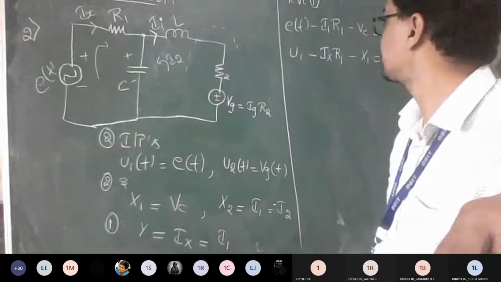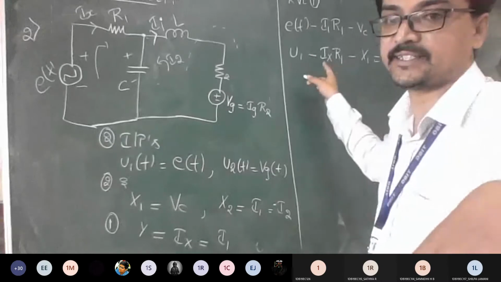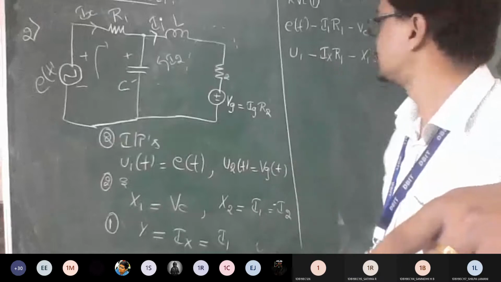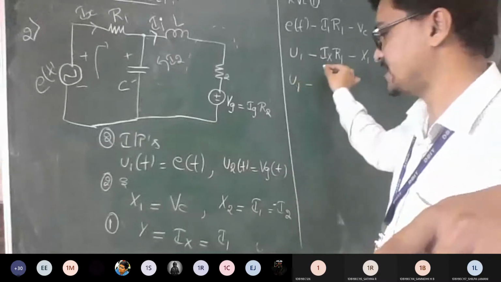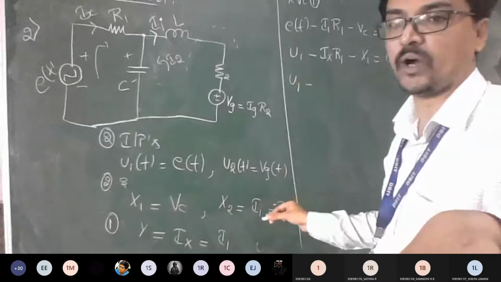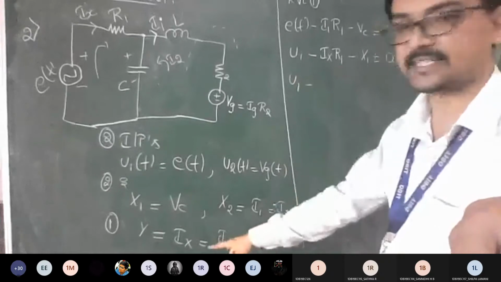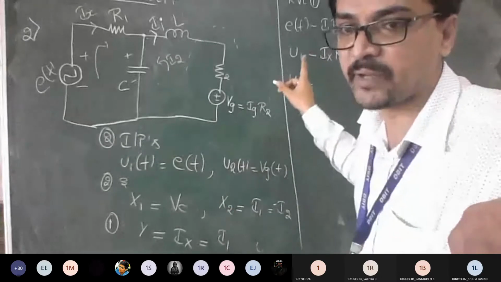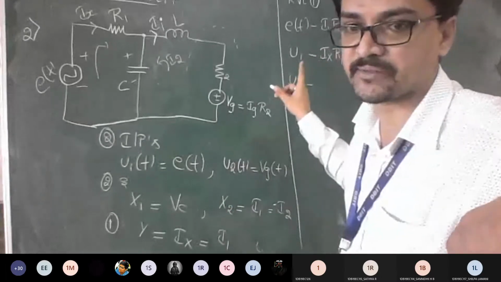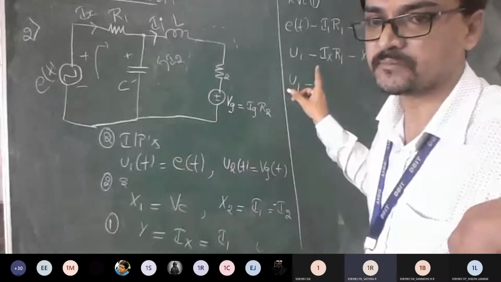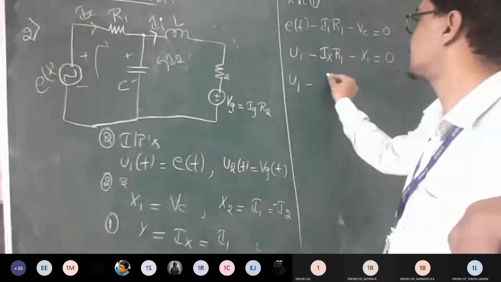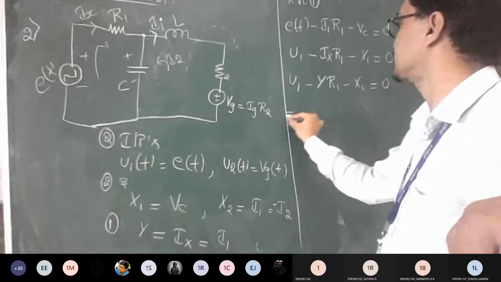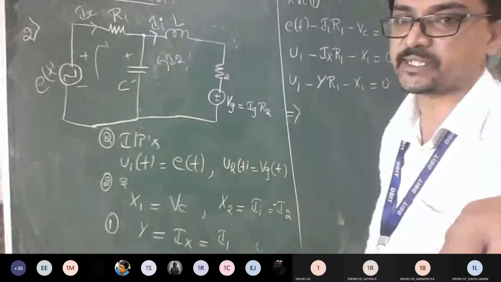What exactly can I get from this? See, I can get Ix, I think. Ix is output, right? Yes, sir. So if you want, you can write one more. What is Ix? Ix is nothing but Y. So you can write Ix as Y. It means that by applying the mesh equation to the first mesh, I am going to get my output equation, not a state equation. Agree? Yes, sir. So change that Ix, nothing but Y, into R1 minus X1 equal to 0. From this, get me the output equation, guys.